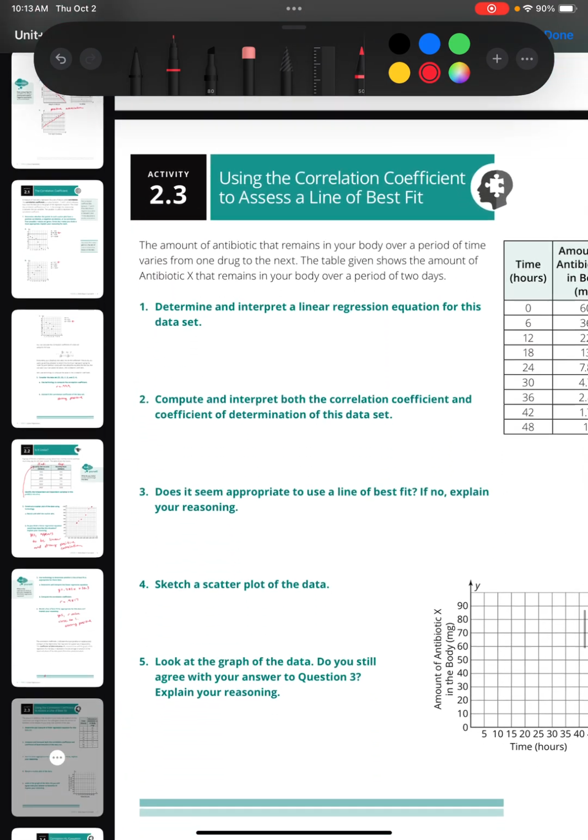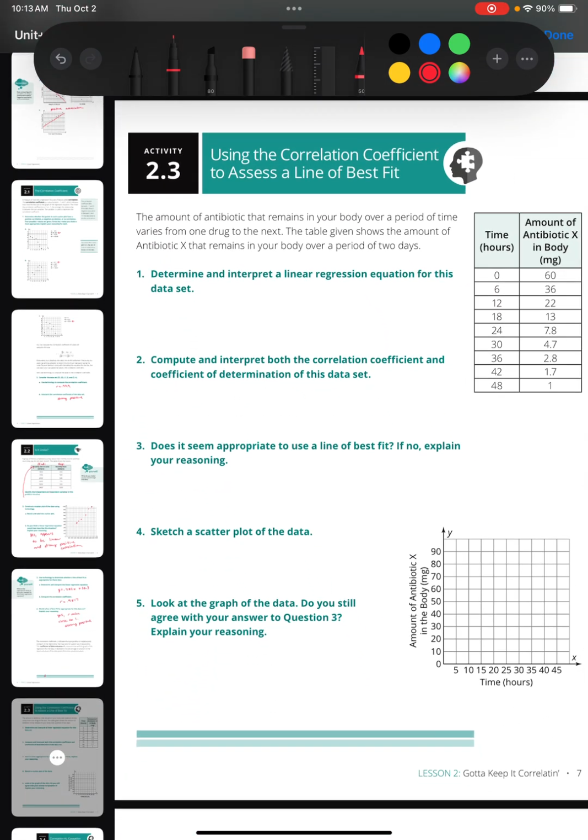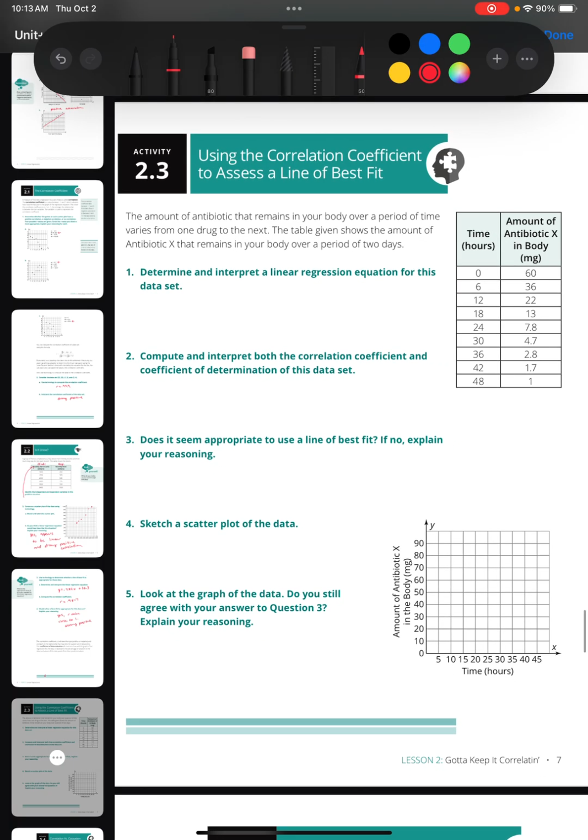So, using that, going to activity 2.3 now, it says the amount of antibiotic that remains in your body over a period of time varies from one drug to the next. This table shows the amount of antibiotic X that remains in your body over a period of 2 days. It says determine and interpret a linear regression equation for this data set. Now again, we would put that in the calculator just like we did before, so I'm not going to go back to the calculator screen. I'm just going to list out what we get as a result when we do the linear regression in the calculator. So the equation we would get is y equals negative 1.1x plus 42.3.